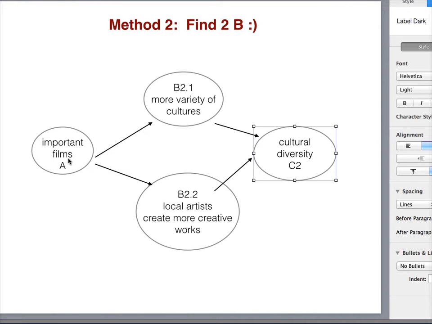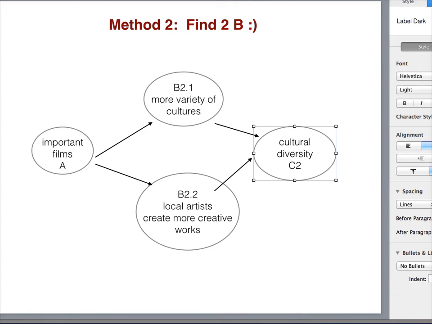You can write A, B, C, and A, B, C. In this case, you have 2 sets of ABC, A, B2.1, C2, or A, B2.2, C2. So the how will become, there are 2 ways this method or this trend will benefit the cultural diversity. So you need to be very clear about this point here.